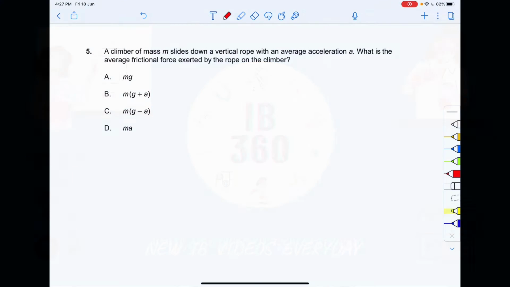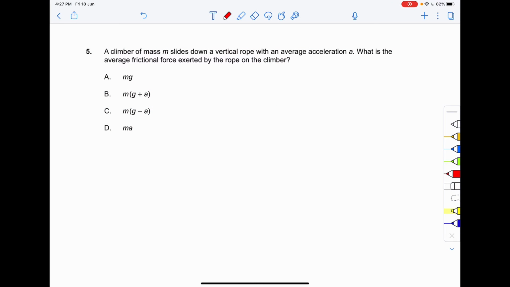So proceeding on to the next question, that is your question number 5. A climber of mass m slides down a vertical rope with the average acceleration a. What is the average frictional force exerted by the rope on the climber? So that means there is the rope, and there is the climber that is climbing down the rope, with an acceleration of a.